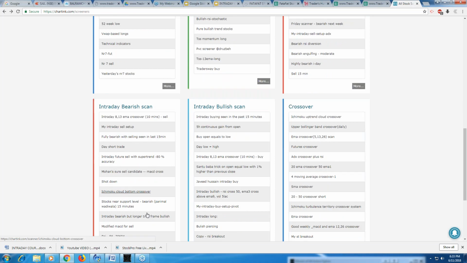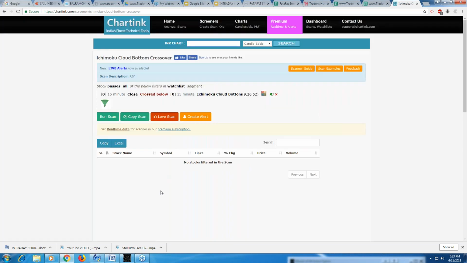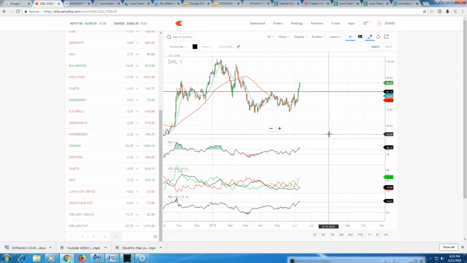Ichimoku bottom crossover cloud. Like if a stock is in the downward direction, you can filter it out, right? Which stock is basically heading in the downward direction. I have some of my own filters which I will give you. So the charting is basically for filtering out the stocks.